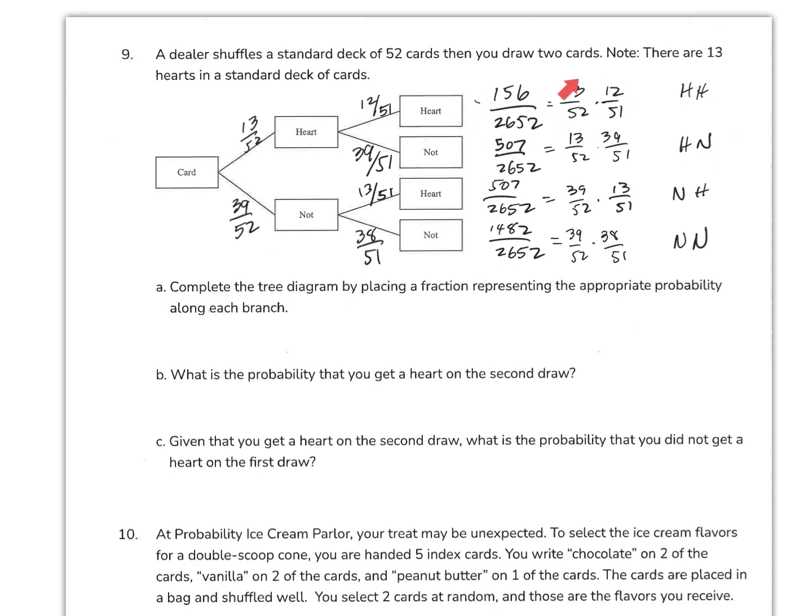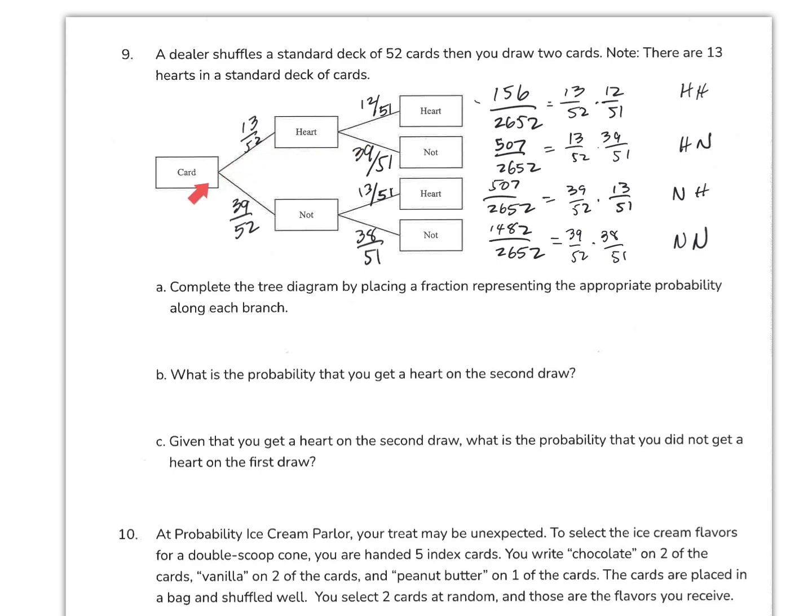Now, these can be simplified. This is actually 1 out of 17, but I'm going to go ahead and leave them as this. These giant fractions, they're kind of ugly. I can convert these to decimals if I want, but I'm just going to keep them like this. Feel free to do that with your calculator if it makes you more comfortable. Your TI-84, if you have one, will also reduce these fractions if you multiply them as fractions. So for example, this right up here is 1 out of 17, which would probably make your life easier. But anyway, we'll just leave them like this.